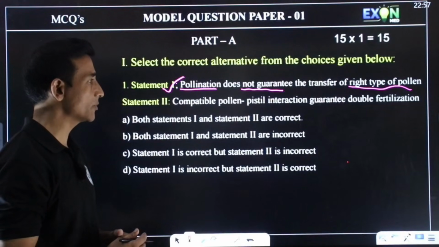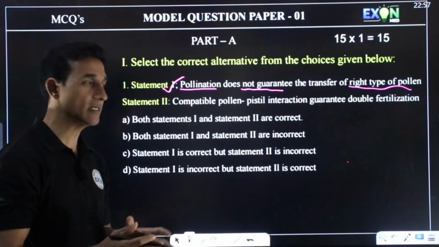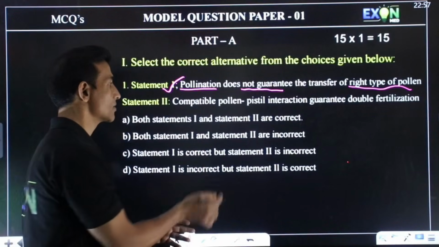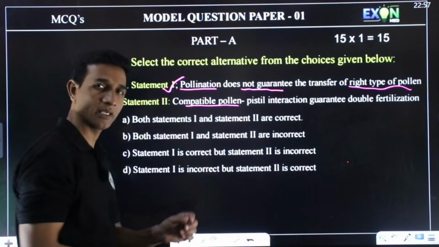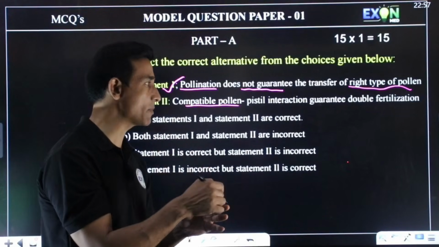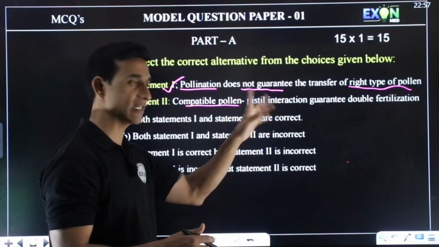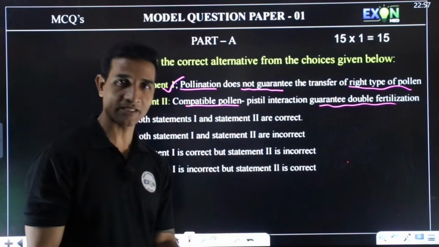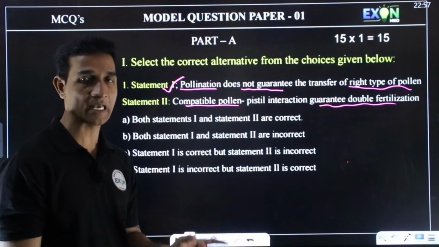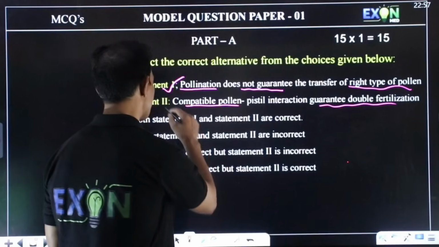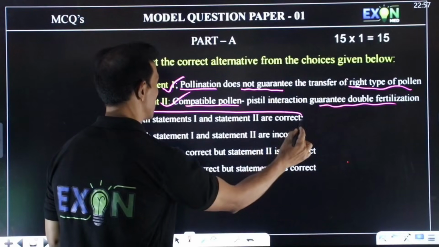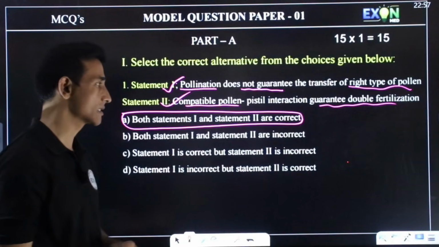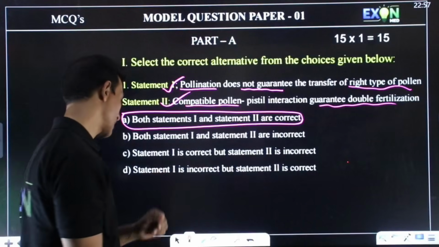Statement 2. Compatible pollen-pistil interaction guarantees double fertilization. Whenever there is compatible pollen, if the right type of pollen falls on the stigma, then there is pollen-pistil interaction, and that guarantees fertilization, which we call double fertilization and triple fusion. Hence both the statements are correct. So the answer will be: both statements 1 and 2 are correct.